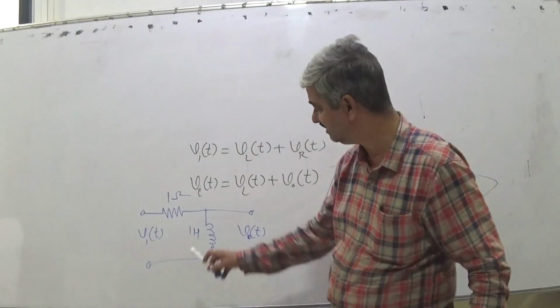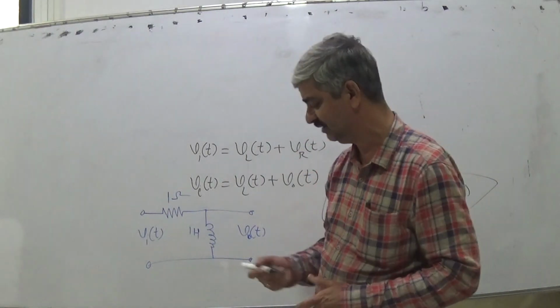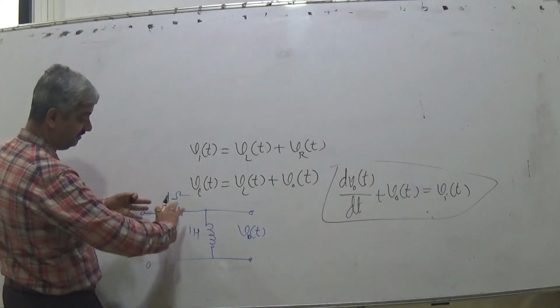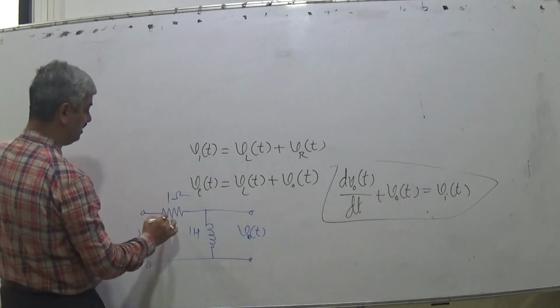Now this is some other arrangement of the components L and R. So what was the differential equation? V into VOT, again here some order I have changed, but the differential equation will be changed now. So this is VRT.